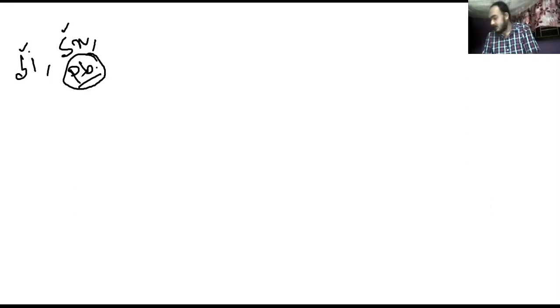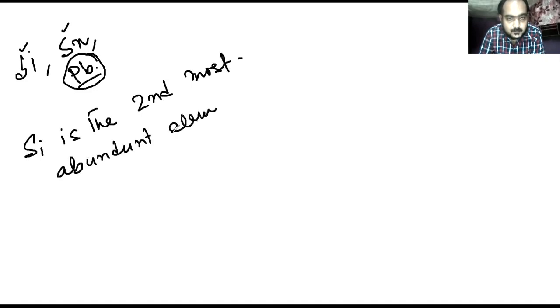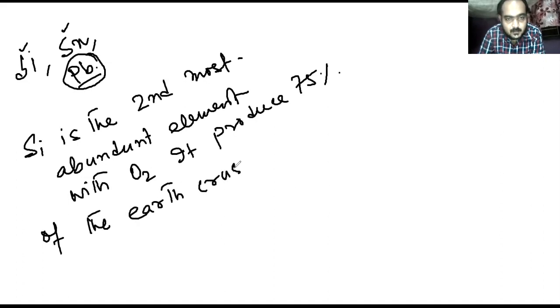Now at first we have to know the procedure to produce silicon. Actually, silicon is the second most abundant element. With oxygen, it makes up 75% of the earth's crust.